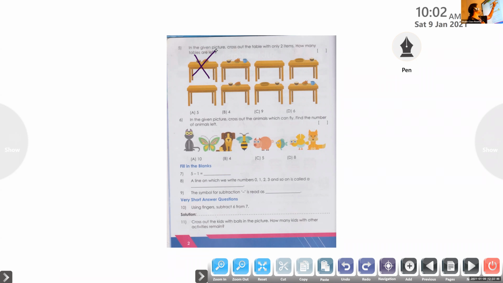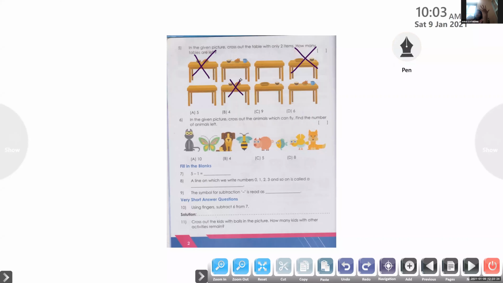Look at the fourth one. Prarthana, how many items are there on the fourth one? 2. Here you can see only 2, so here also you can cross. And below, look at the next one. Nothing is on the table, so you can leave. Look at the next one. 6th table, there also you can see 2 items, so you can cross.